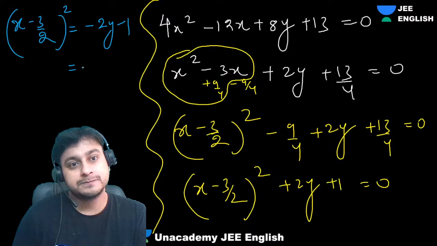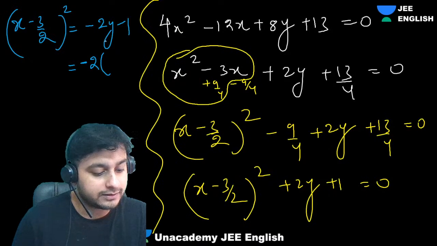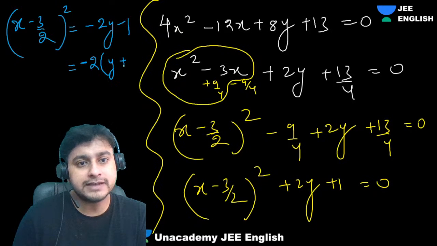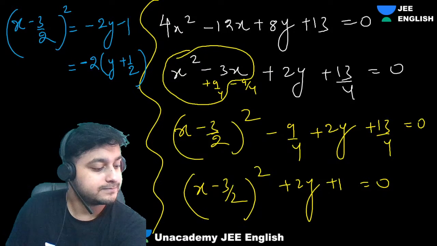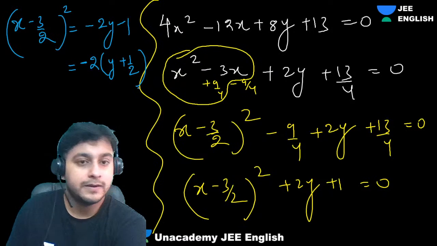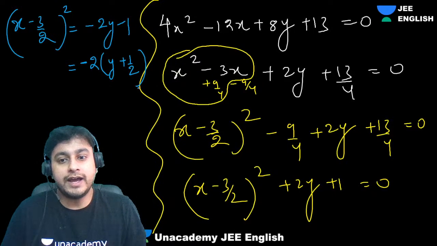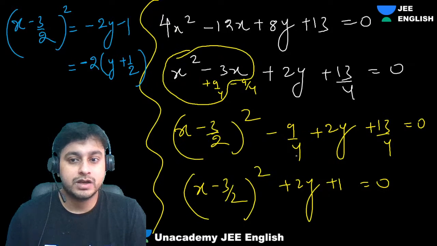So you will take minus 2 common. Whatever is the coefficient of y, take it common. So what will you get? y plus half. So guys, that's the mistake you guys are doing.